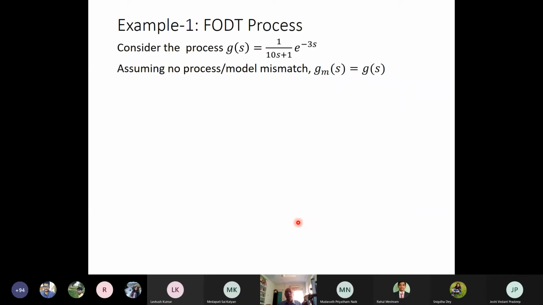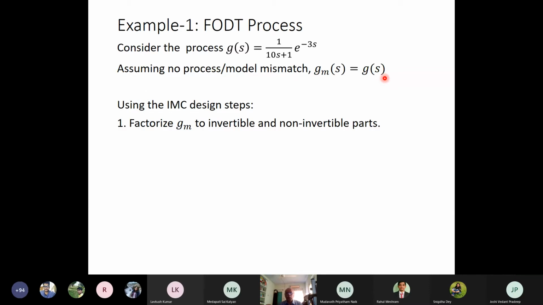Let us take an example. The first example, let us take this FODT process, or first order with dead time process. So we consider this process as 1 by (10s plus 1) times e to the power minus 3s. We assume there is no process model mismatch, so we take Gm(s) equal to G(s), and we use the IMC design steps, which means we factorize Gm into invertible and non-invertible parts.